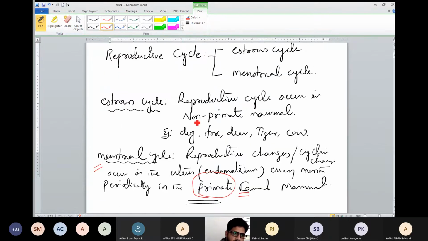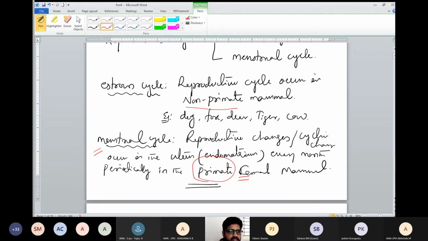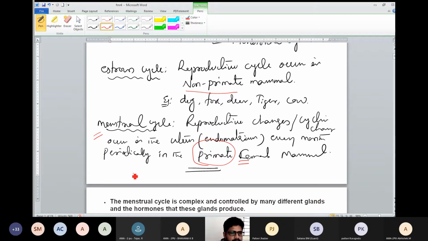What is the difference between primate and non-primate? I will tell you. Primates, for example: monkey, gibbon, ape, human. These all are primates.